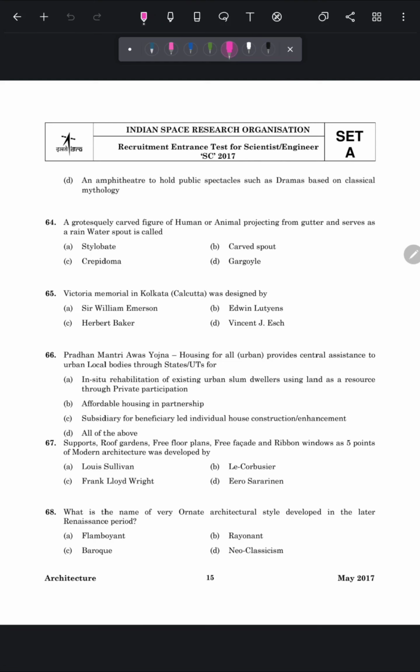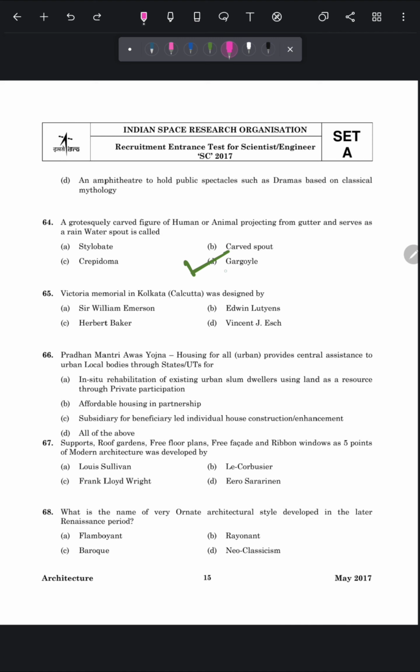Question number 64 is, a grotesquely carved figure of human or animal projecting from gutter and serving as a rainwater spout is called. So the correct answer of this question is option number D, gargoyles. And gargoyles are very common and decorative building elements of Gothic architecture. So here in this picture you can see the image of a gargoyle.